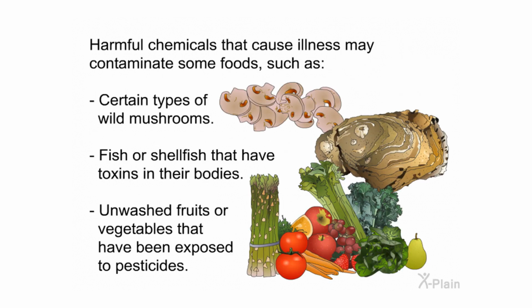Harmful chemicals that cause illness may contaminate some foods, such as certain types of wild mushrooms, fish or shellfish that have toxins in their bodies, and unwashed fruits or vegetables that have been exposed to pesticides.